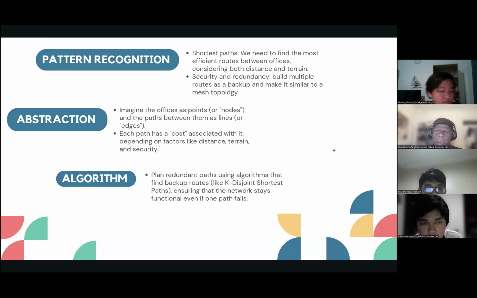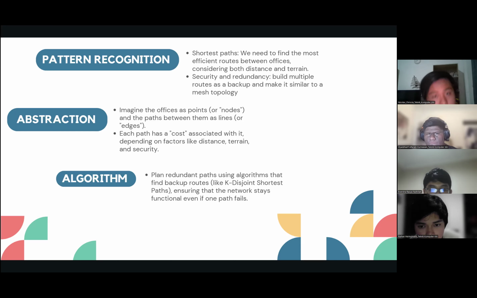Next is pattern recognition. Finding a pattern to determine the shortest path to each office with respect to terrain. Do the same to find a path for the backup routes. Abstraction. Imagine the offices as points in a graph and the lines connecting them as paths. Each area of the graph has a weight to it, meaning the cost of a path is determined by its length and the location it's in. If it's located in a high weight area, the cost will increase.